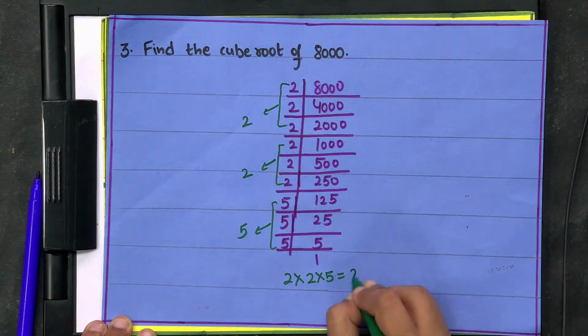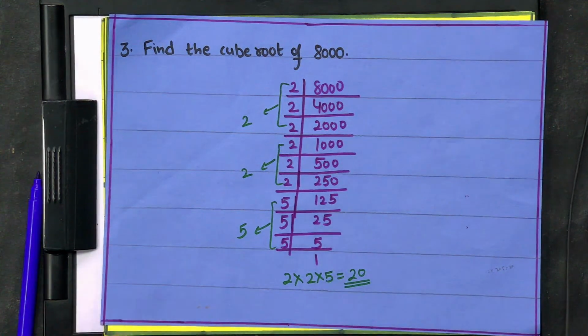20. Yes ma'am. Ma'am, what if one of the numbers is not occurring thrice?